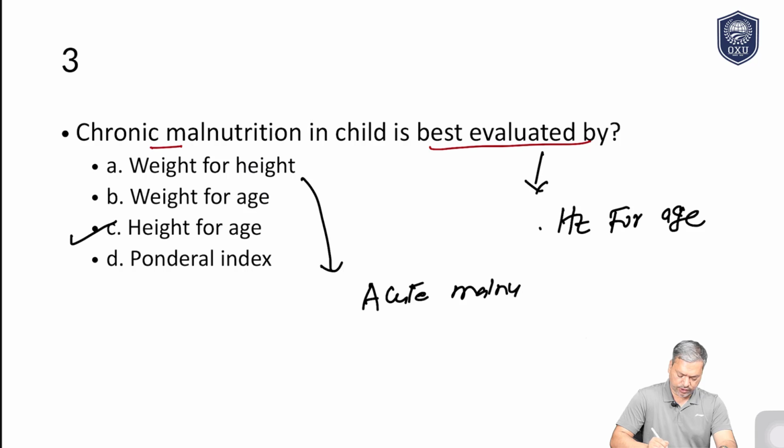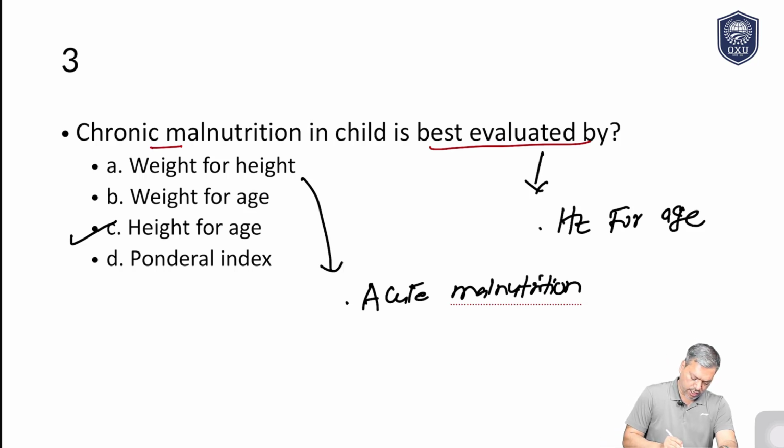Weight for age is also used for acute malnutrition, but it is used for chronic malnutrition also, and this is not a very reliable indicator these days because it cannot really distinguish acute versus chronic malnutrition. So it is not commonly used. And what is ponderal index?